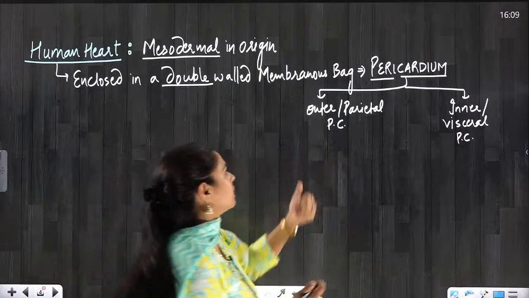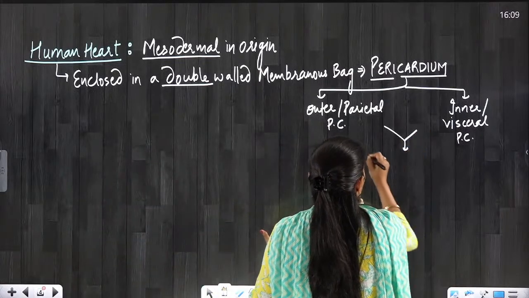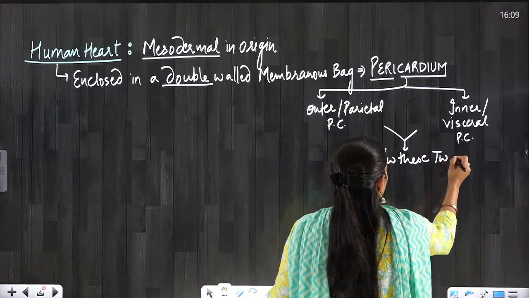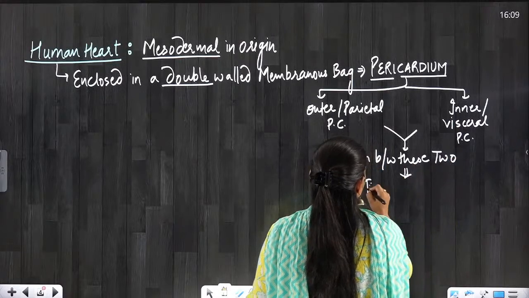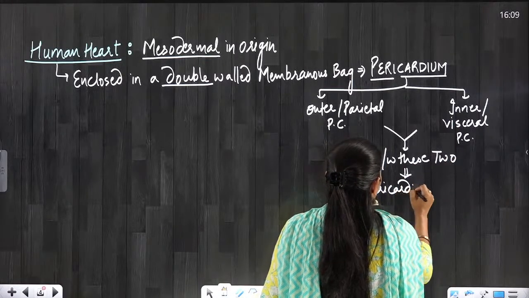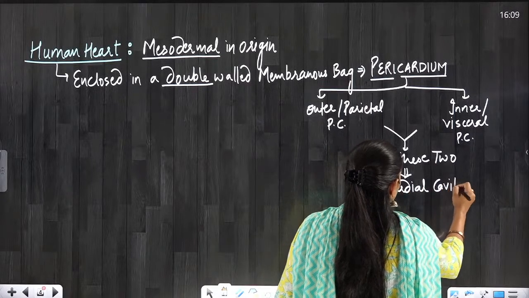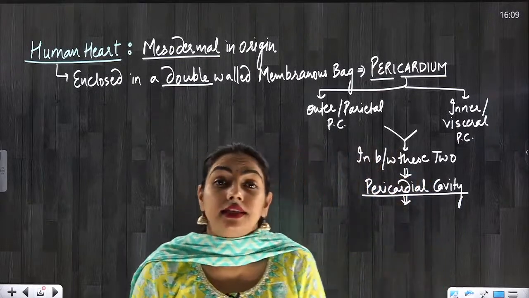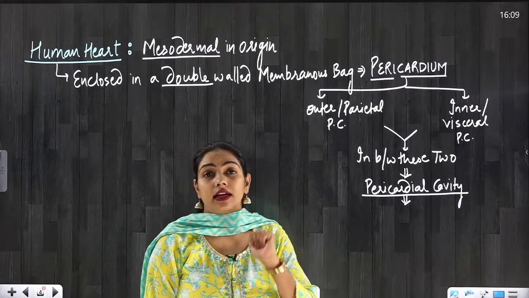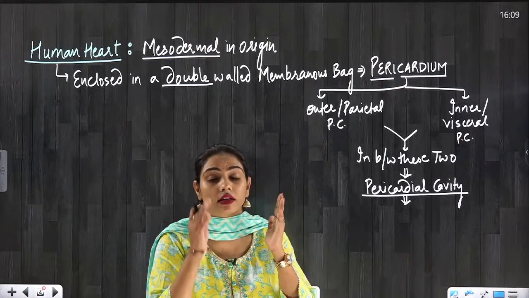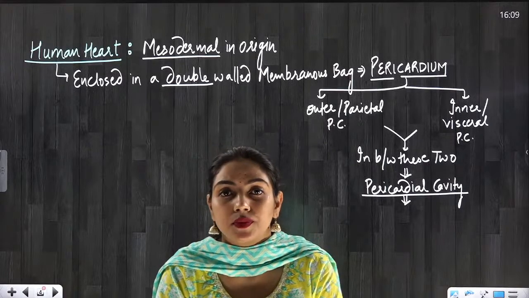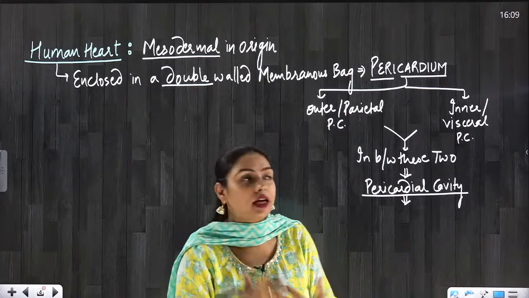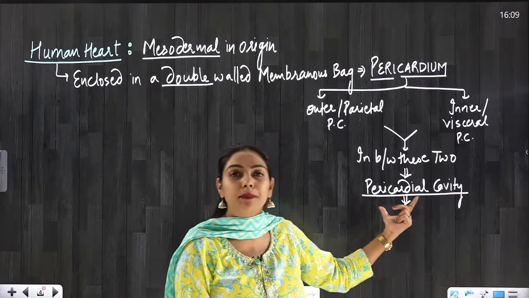Okay, now in between these two pericardiums, there will be a cavity, and that cavity is known as the pericardial cavity, everyone. In this cavity there is a fluid, and that is acting as a shock absorber. That is a very important function. The actual function of protection is done by this fluid which is present in the pericardial cavity.